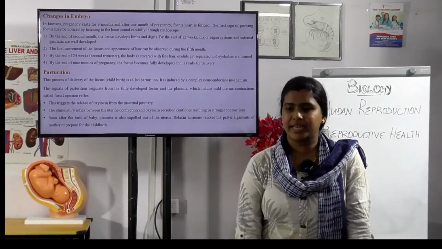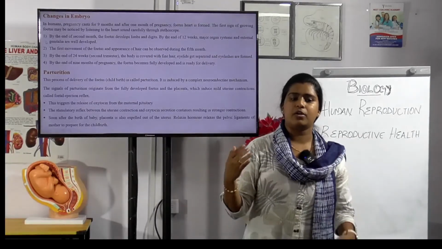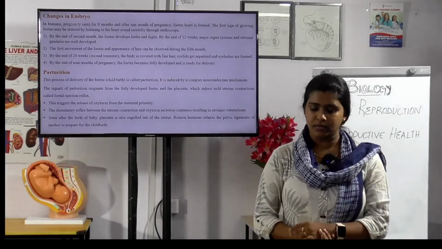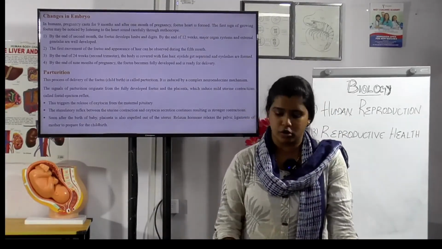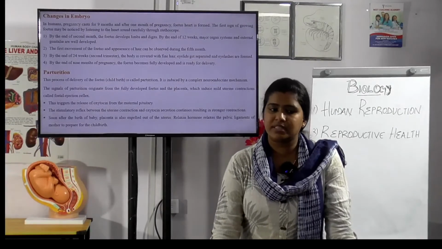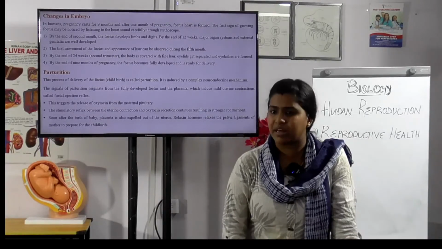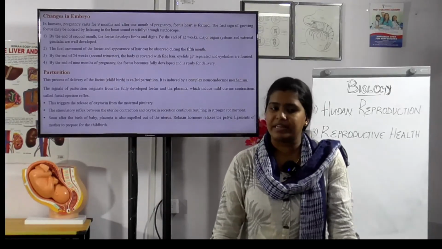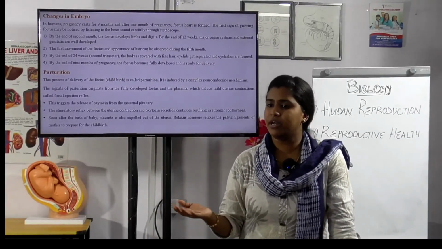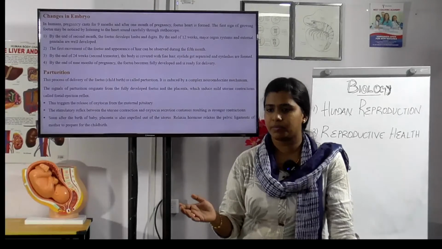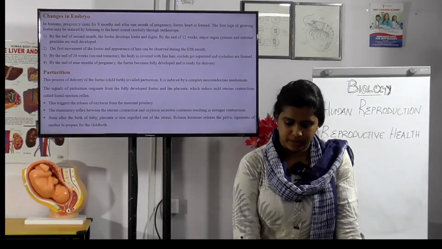Okay, what is lactation then? Yes, the production and release of milk by the mammary glands of the female after the delivery of the young one is called lactation, and the first milk which comes out from the mother is called colostrum. It is very rich in proteins along with antibodies that provide passive immunity to the newborn.